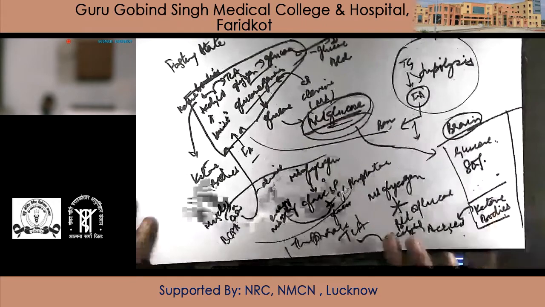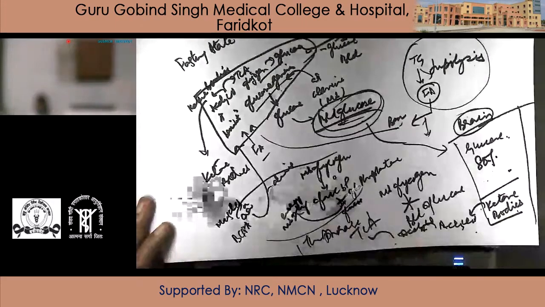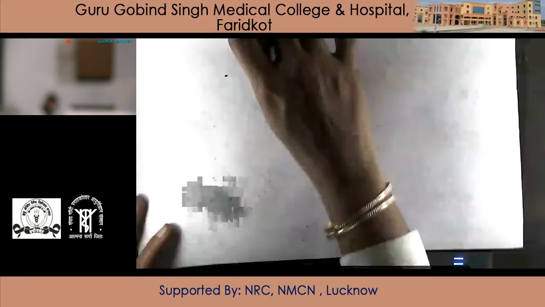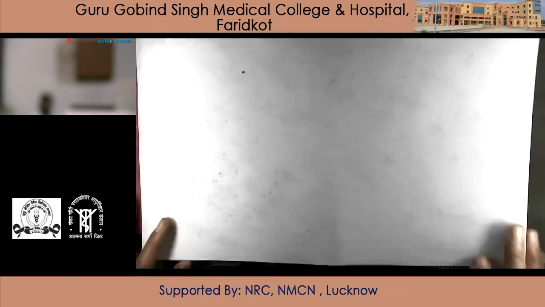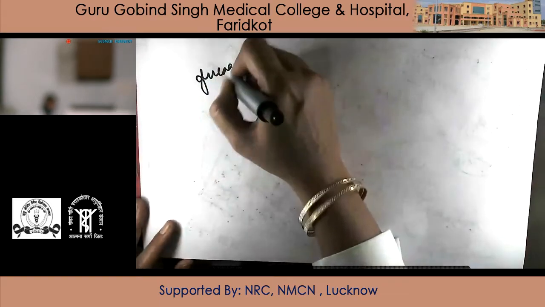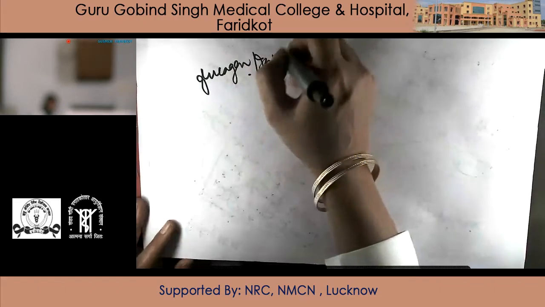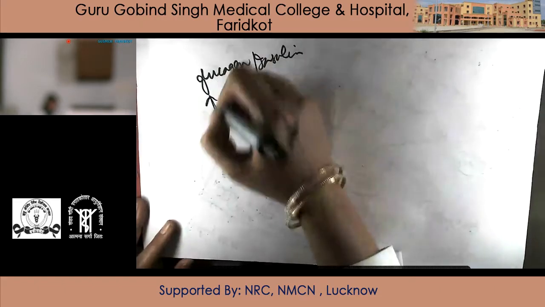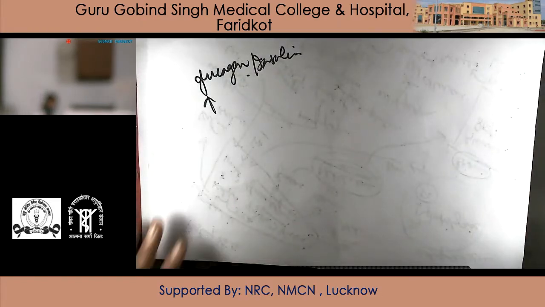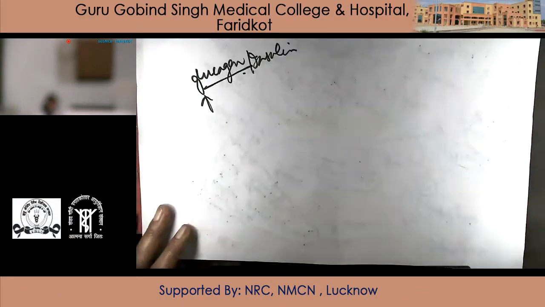Now, this is the metabolism of tissues in the fasting state. What hormonal impact will there be? We have a high glucagon to insulin ratio. That means at the time of starvation, at the time of fasting, glucagon level will increase and insulin will decrease.